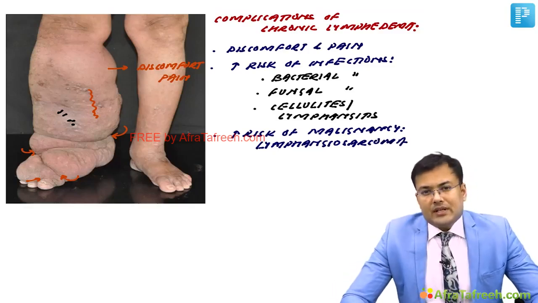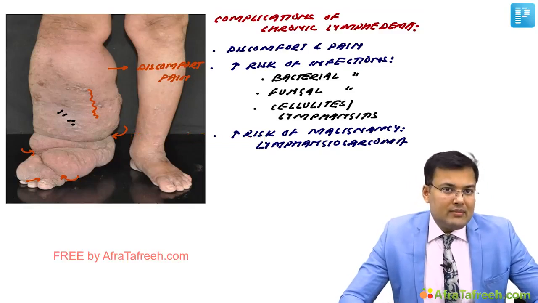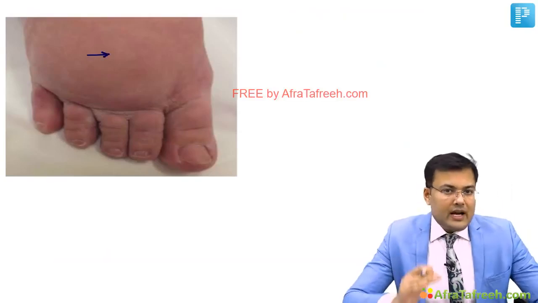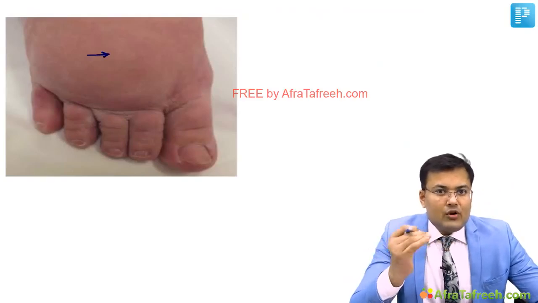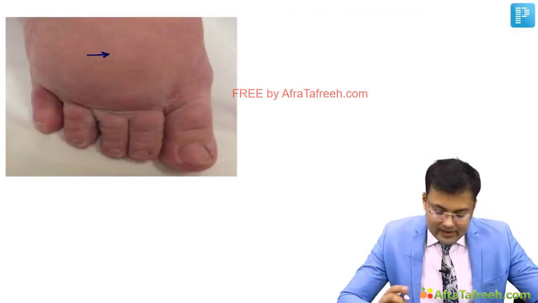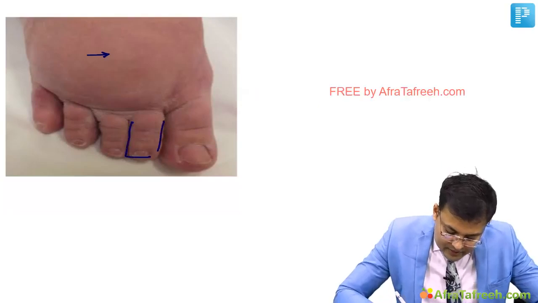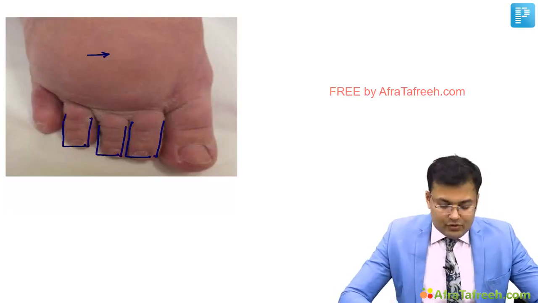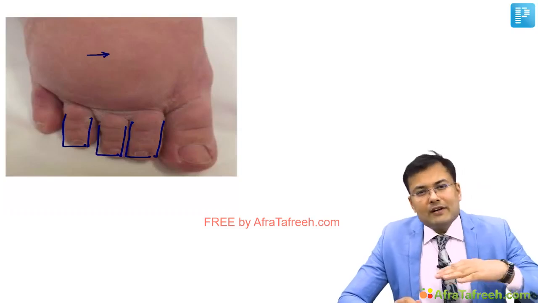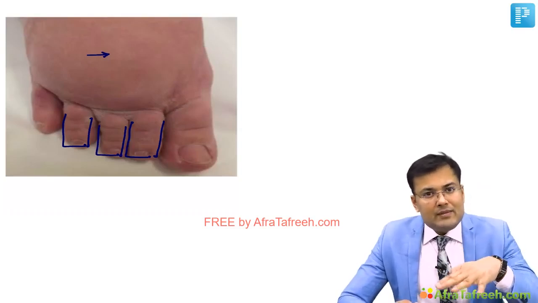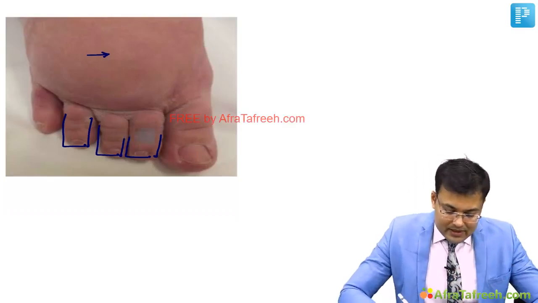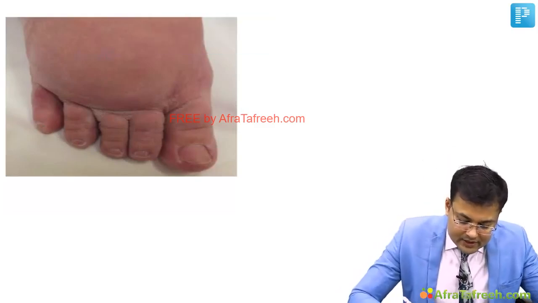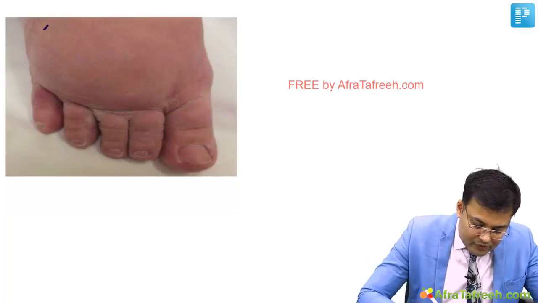Now see how this patient comes initially to us. What is the clinical presentation? First thing you can notice here is that there is swollen dorsum of foot, and this swollen dorsum of foot is looking like a buffalo hump. So this is known as buffalo hump. Second thing, can you see the shape of these toes? What is the shape? It is square shaped. Why? Because of confinement in footwear. So there is confinement in footwear and there is edema. So what happens? The shape is like this. So this is known as square toes. So two problems you can see in this picture. First is this buffalo hump.